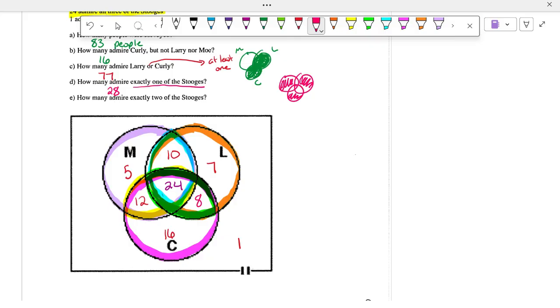And how many admire exactly 2 of the Stooges? So in other words, which pieces am I looking at? Right. So I'm looking at the overlaps, just not the very middle. So that would be 30.